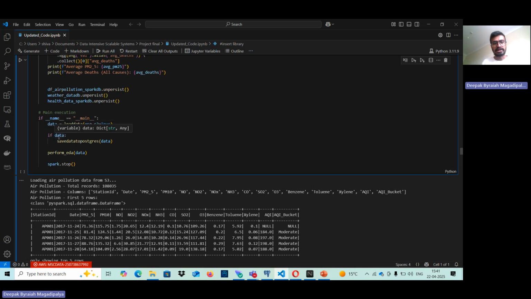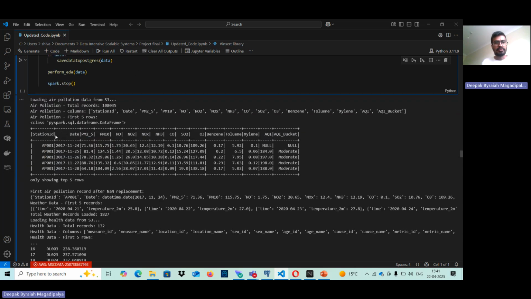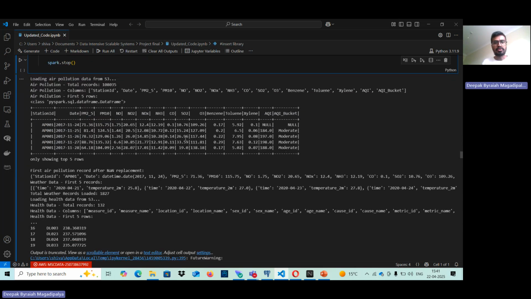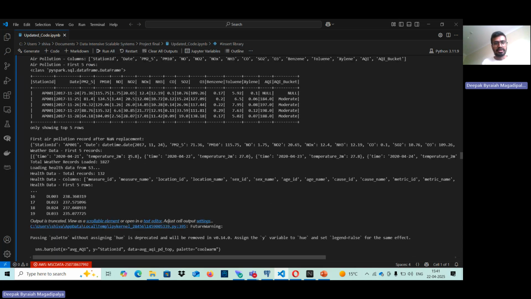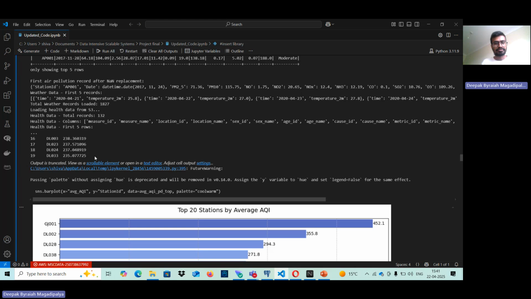So if we have any data, it moves to save the data and then perform EDA and stop Spark. Moving ahead with the output. This is the output of the air pollution data that we got from the S3 bucket. This is the output of weather data from the API. This is the output of health data from the S3 bucket.